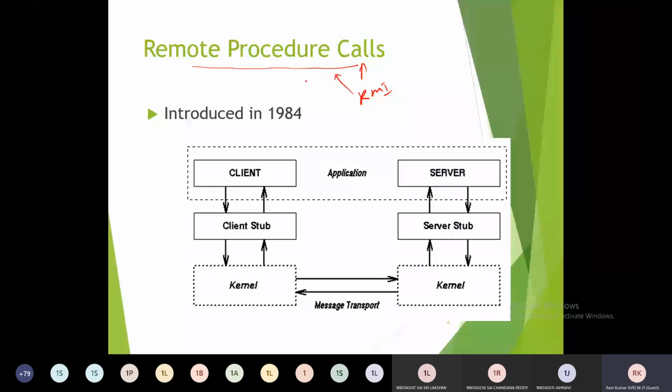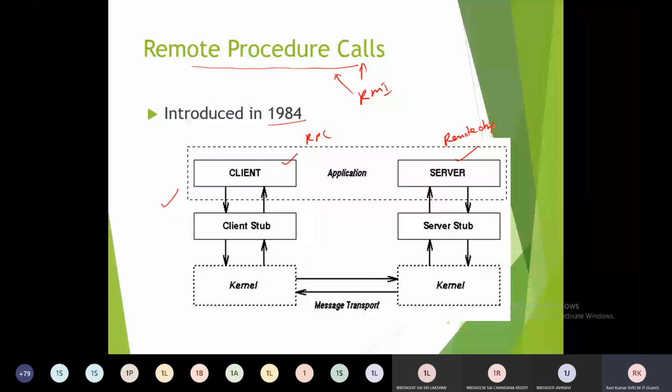So introduced in 1984. This is a simple architecture for RPC, not RMI. This is the architecture for RPC, remote procedure call. We have a client application, as we already developed some stuff in the client application, and we have a server application. All remote objects are available in the server process.